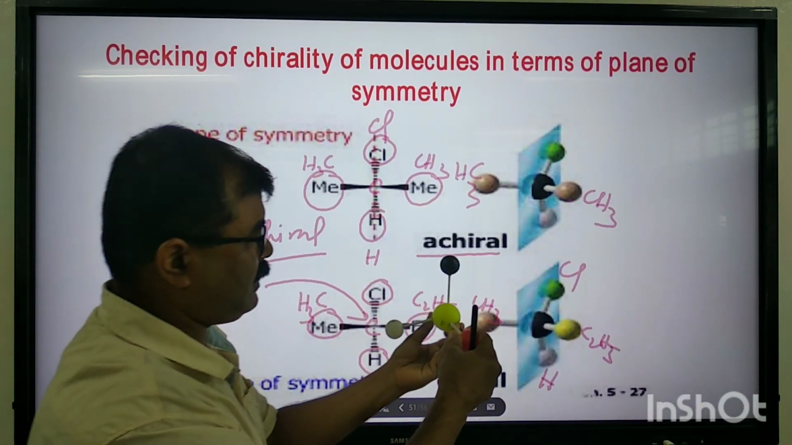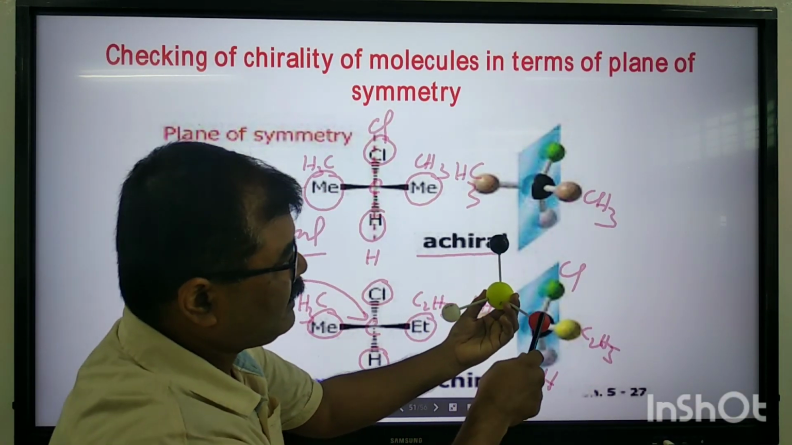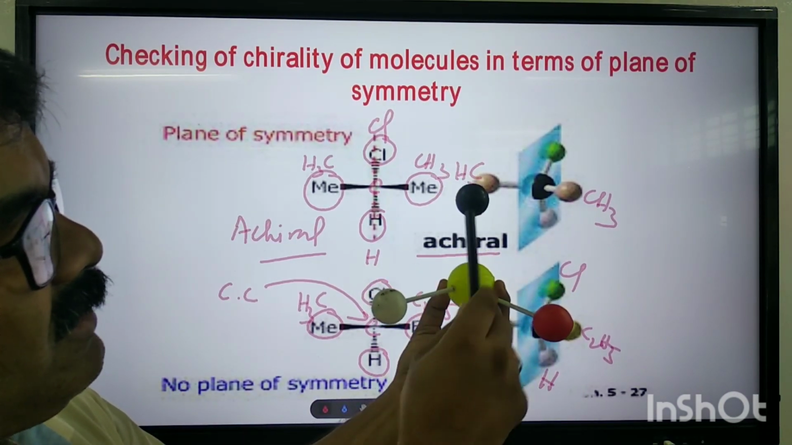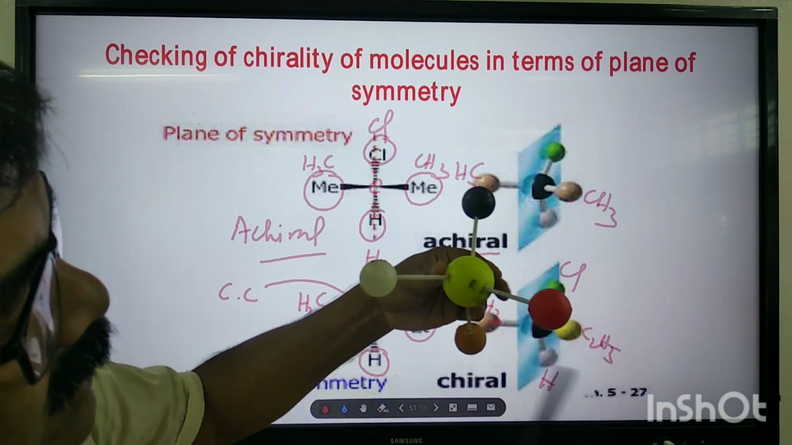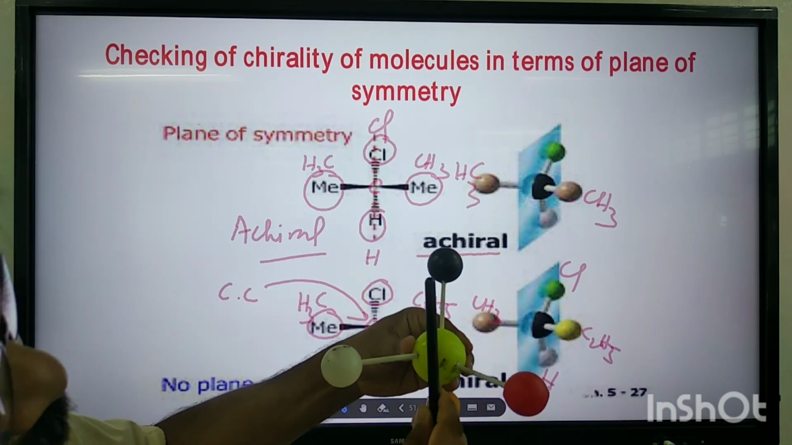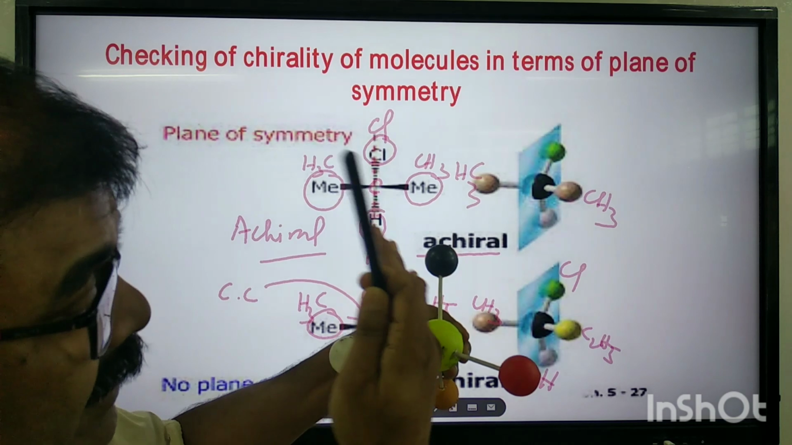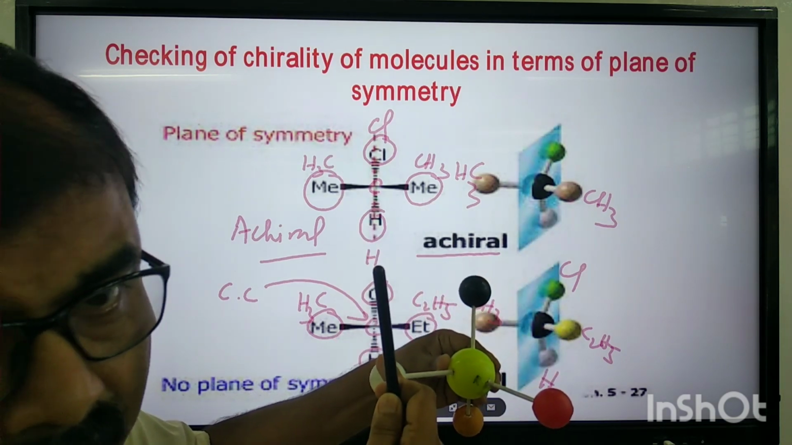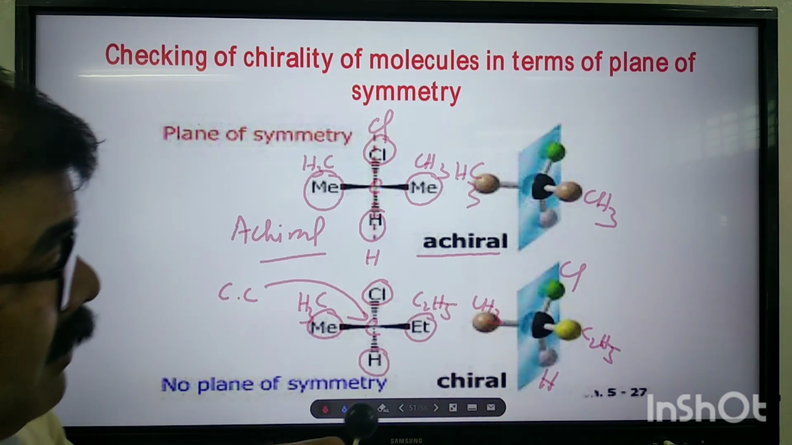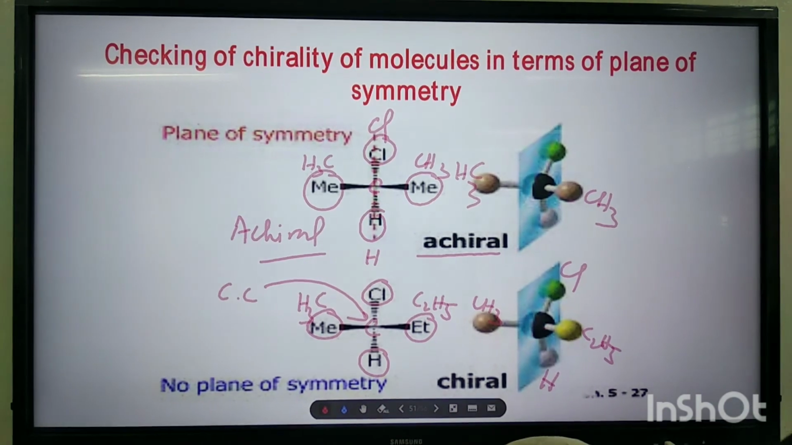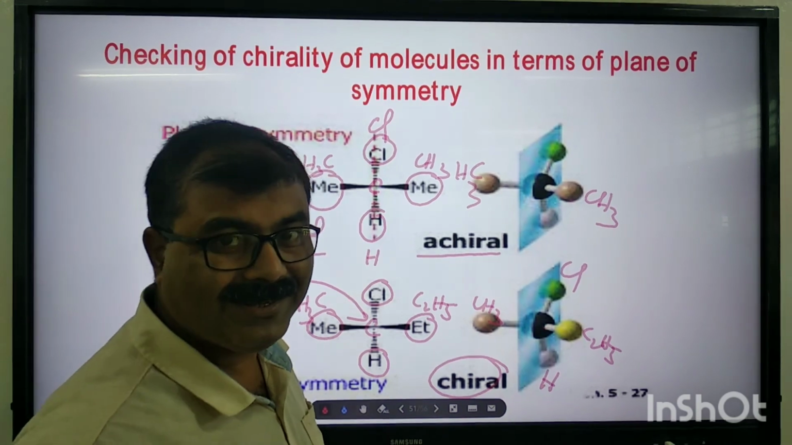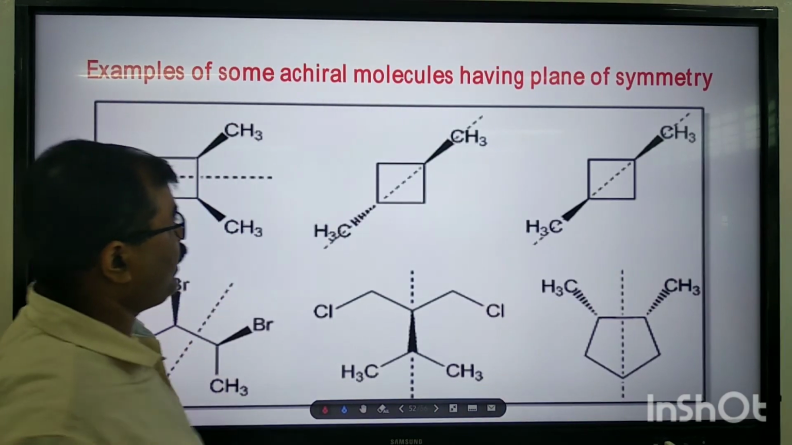Suppose this is the molecule. This is ethyl, this is methyl. Suppose this is chlorine, this is hydrogen. See here, ethyl, methyl, chlorine, hydrogen. If you consider a plane like this, it is not bisecting the molecule into 2 equal halves, because these substituent groups are different. Clear? Since it does not have the plane of symmetry, therefore it is a chiral molecule. Is it clear? Okay.